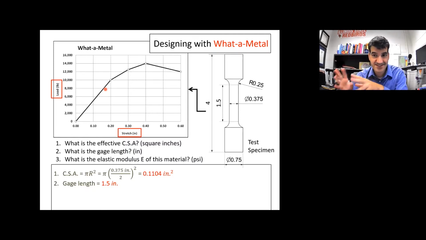Fortunately, like I showed in the last class session, the shape of the curve is identical. It looks exactly the same. The curve of load versus stretch looks exactly the same shape as a stress-strain curve. The only difference is the values on the axes. All right? So the slope is going to be of this region right here. And if we convert this axis into stress and this axis into strain, then we would have a stress-strain curve, and this would be the linear elastic region of the stress-strain curve.